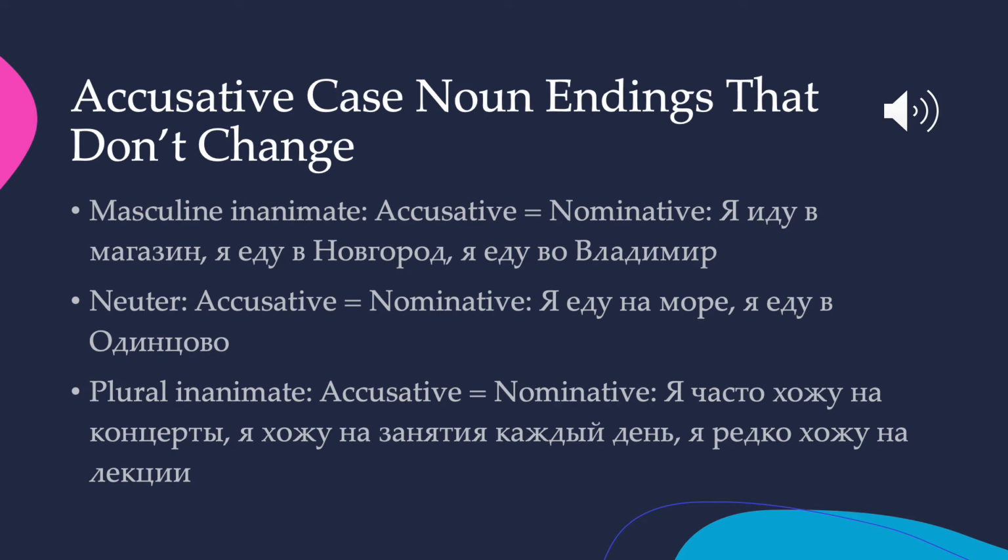And then all inanimate nouns in the plural, regardless of gender, are going to have an accusative that's the same as the nominative. And again, this is just for inanimate nouns. We'll talk about what to do with animate nouns later. But if you're talking about a place, it's going to be inanimate. So for example, я часто хожу на концерты. I frequently walk to concerts, or I frequently go to concerts.